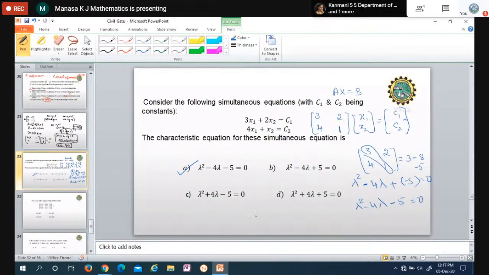Otherwise, you have to use the regular formula, which is determinant of A minus lambda I is equals to 0. You have to simplify and find the equation, or do it directly: lambda square minus sum of the diagonal elements plus determinant of A is equals to 0. So answer is A, first one.